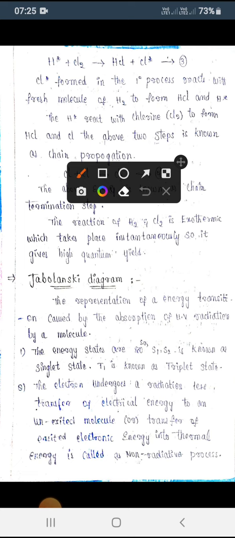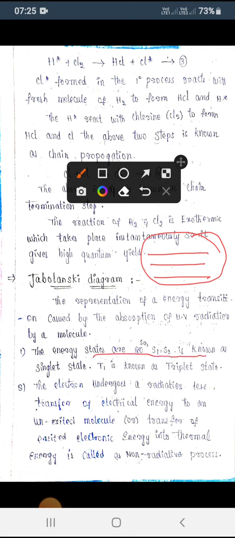So we have S1, S2, T1, T2. When you take only the ground state, we call it S0. If you take one more state, we call it S1. If you take one more state, we call it S2. So all these are energy states in the presence of light. Here S0, S1, S2 we call singlet states, and T1 we call the triplet state.